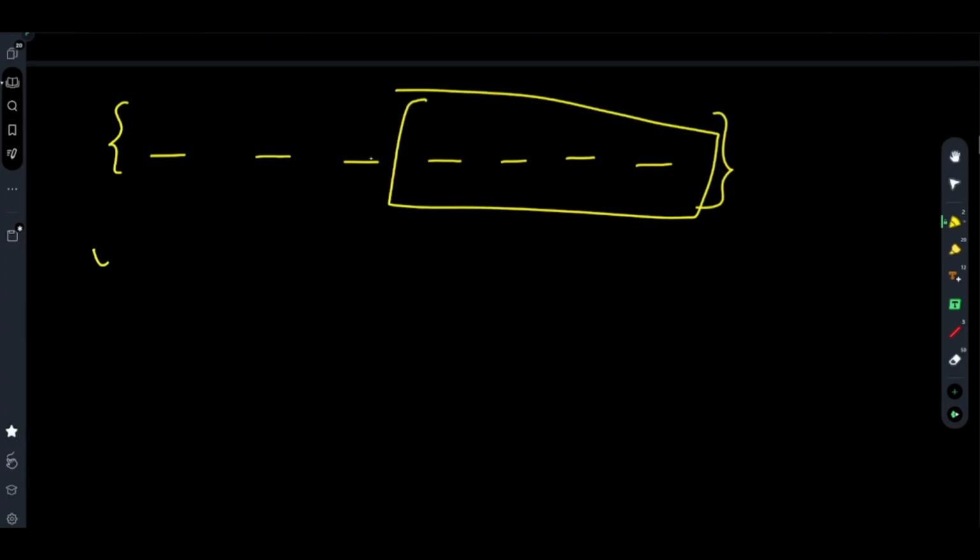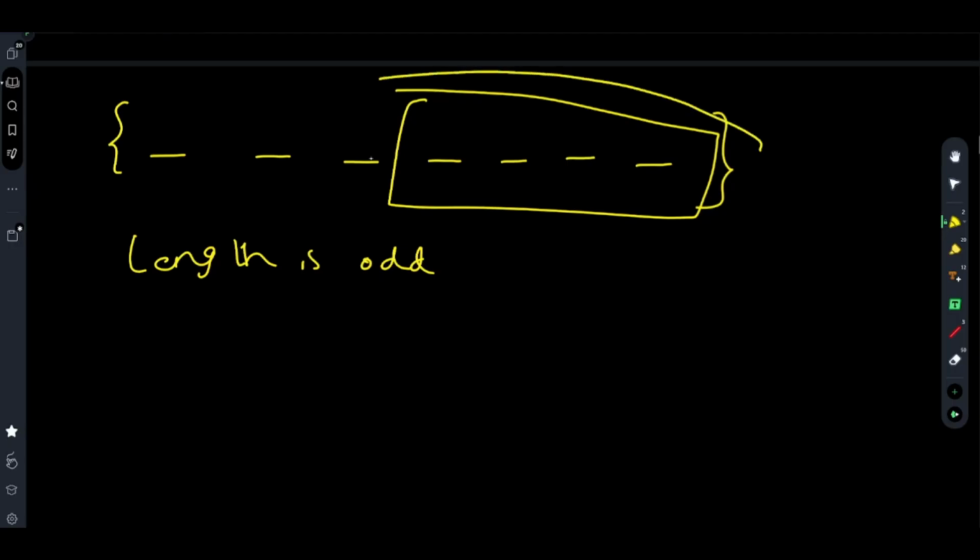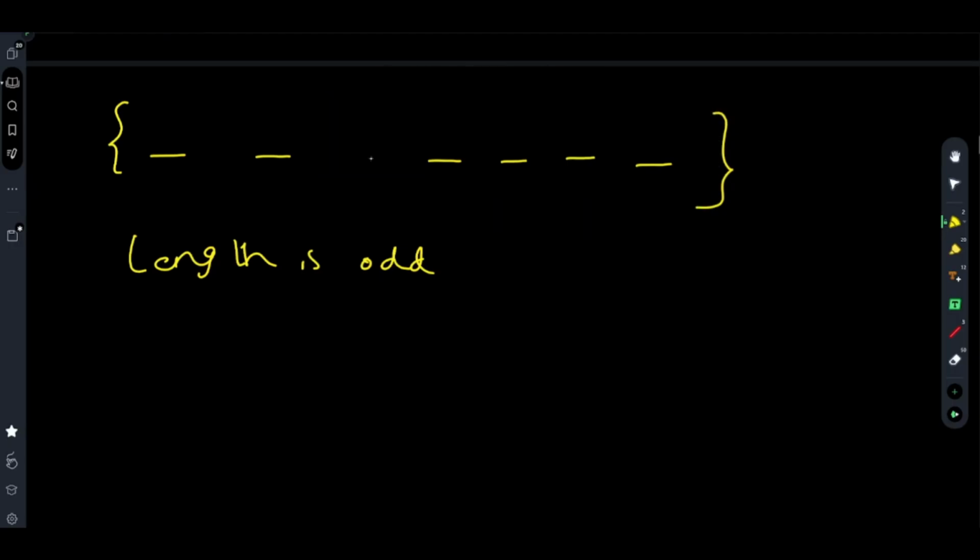So the length could be odd or even, because in case of an even number of elements, you see that this pattern is followed. So you see, these two make the median, their average.